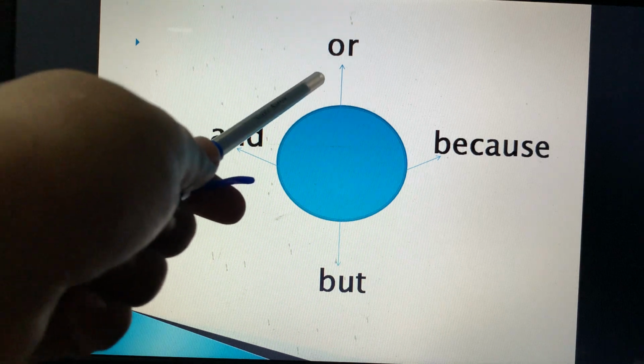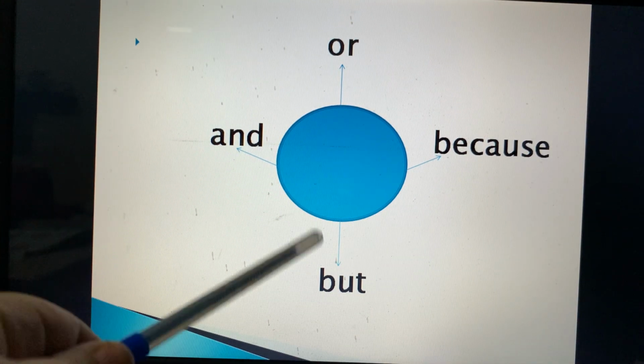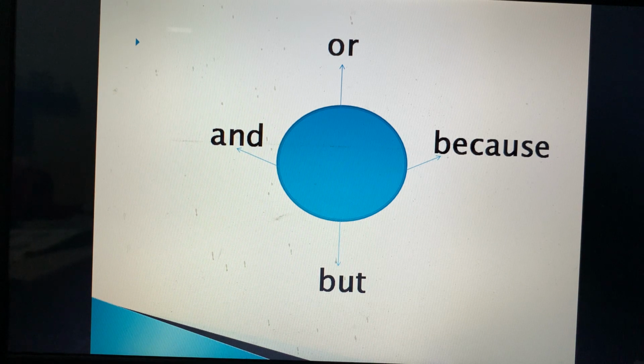Or means या ये या वो, and means and, but means लेकिन. Because means क्योंकि. When you give some reason, जब reason देते हैं हम किसी चीज़ के लिए, I was ill